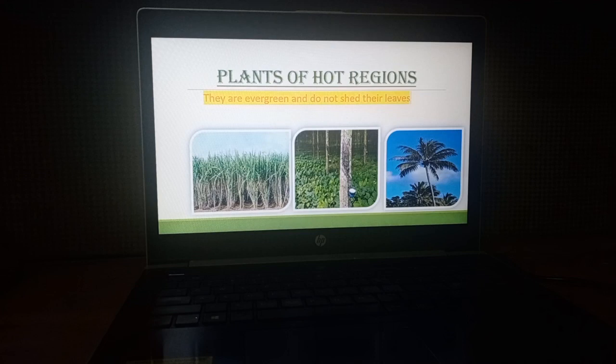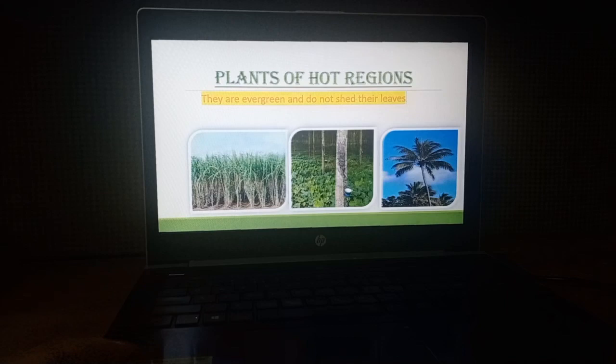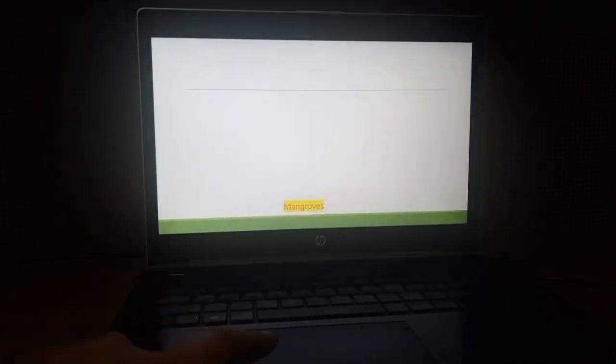Then we have discussed the plants of hot regions. They are always green in color, meaning the leaves remain throughout the year in these plants. Its examples are rubber plant, coconut plant, etc.